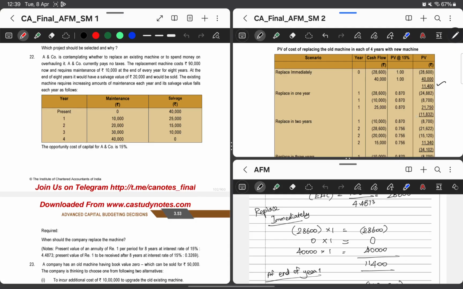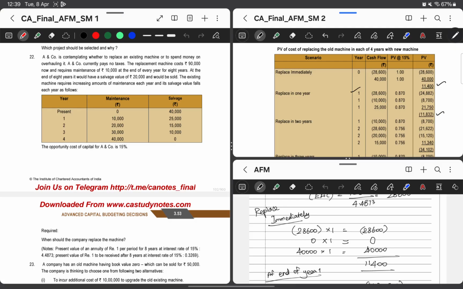If we are replacing at the end of first year, then the equivalent annual cash flow of 28,600 for the new machinery is multiplied by first year discounting, then we will have the existing machinery's maintenance of 10,000 for that year, then 25,000 will be the salvage value.